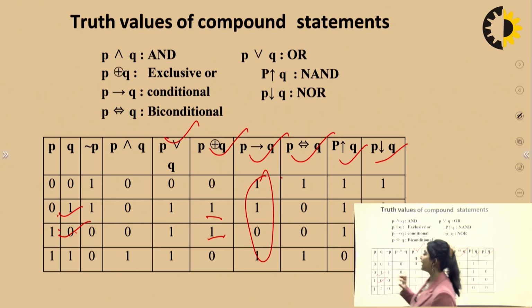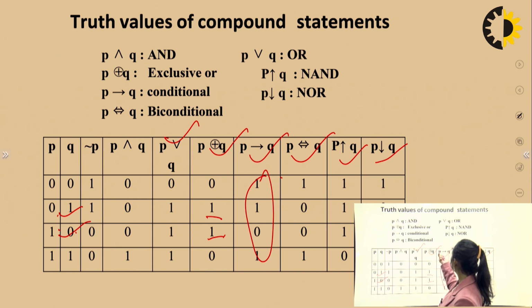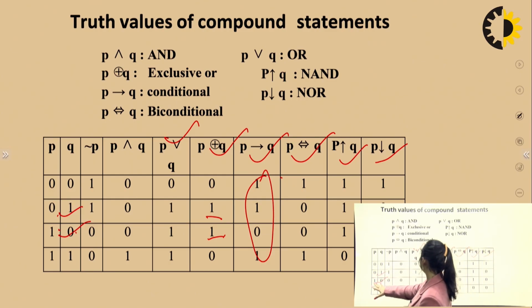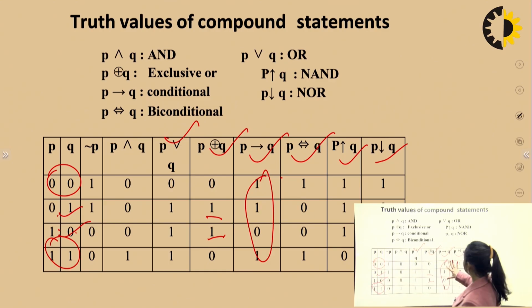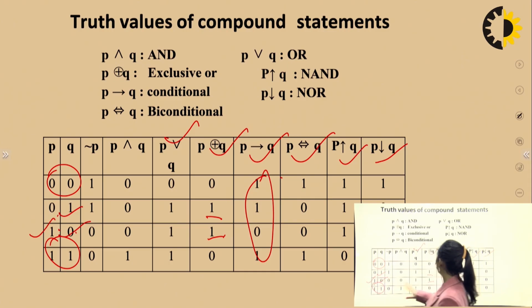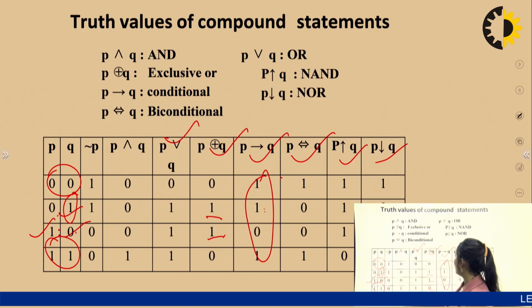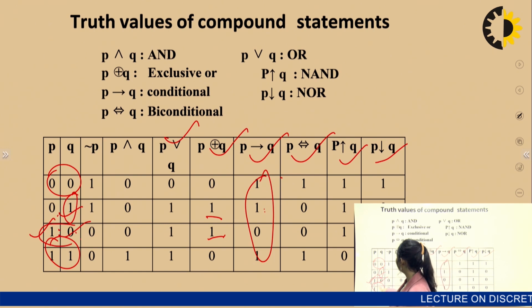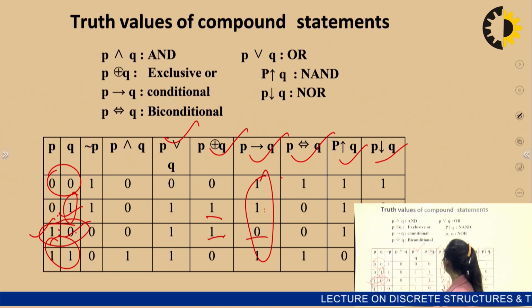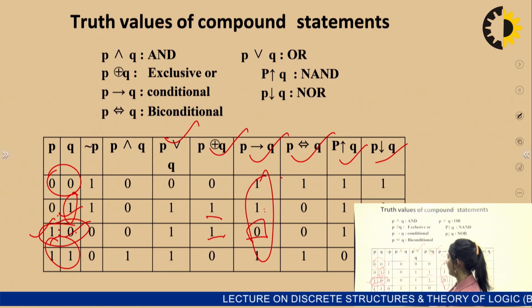So, as soon as I have this expression P arrow Q, I very well know that if it is 0, 0, it is going to be 1. If it is 0, 1, it's going to be 1. If it is 1, 0, it's going to be 0, and if it is 1, 1, it's going to be 1. So you see, if it is both 0 or both 1, only then it is 1, and also if the first is 0 and the second is 1, then also it is 1. So you can say only in the case when first is 1 and second is 0, it is 0. Every other case it is 1, right?